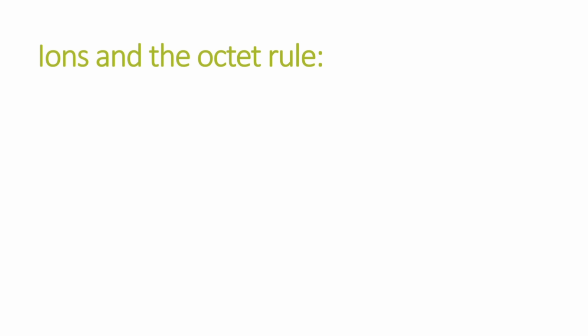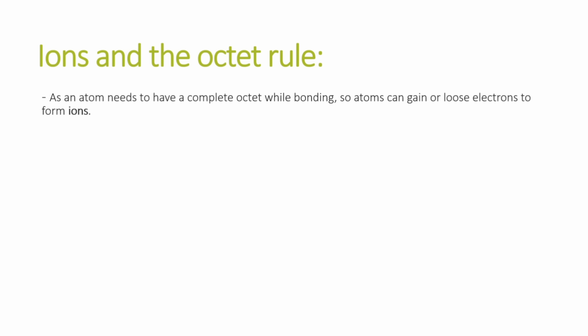Now let's move on to ions and the octet rule. What are ions? We know that an atom is neutral. It has the same number of protons and electrons. But an ion is formed when an atom loses or gains electrons, and then the number of electrons becomes either more or less than the number of protons. As we know about the octet rule, atoms have to complete their octet, meaning their valence shell, while bonding. So atoms lose or gain electrons to form ions so that they can complete their octet.